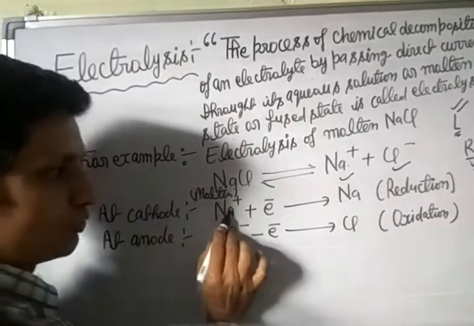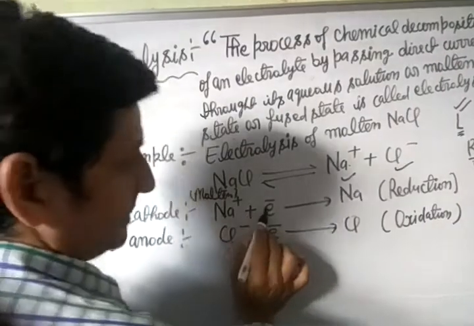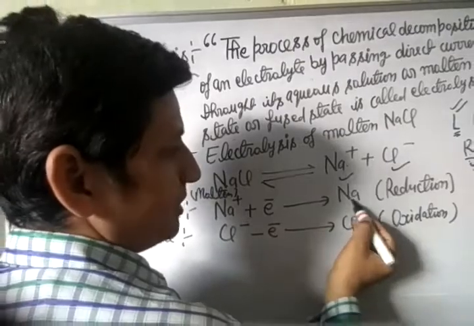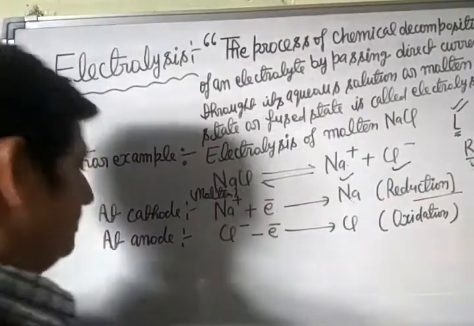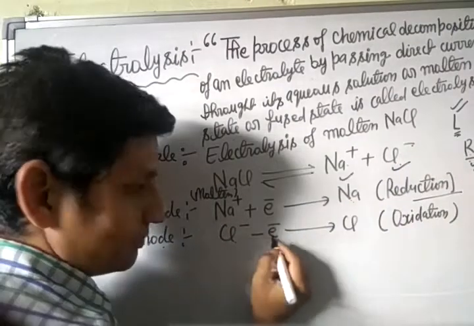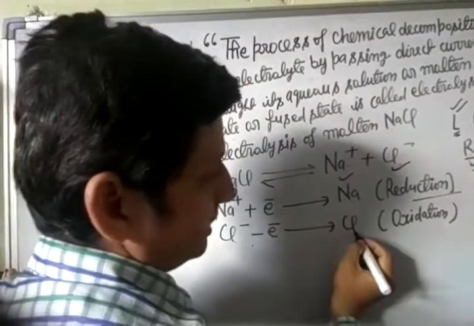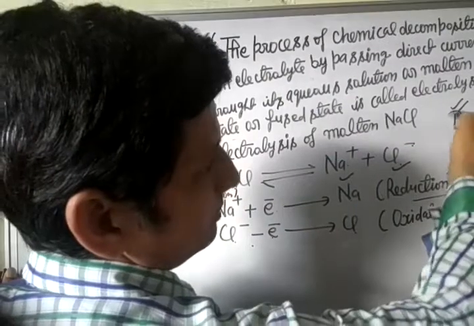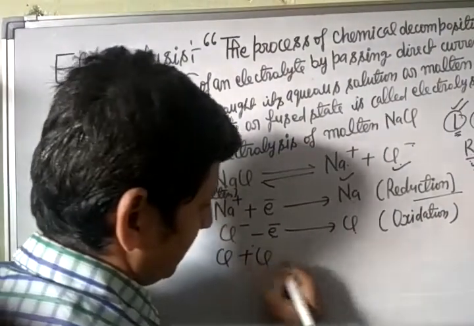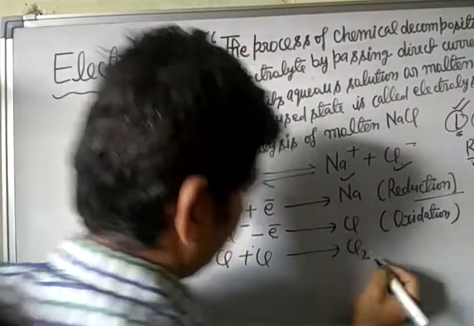At cathode, sodium ion gains one electron. Gain of electron is called reduction. So this converts into sodium metal. At anode, the other is chloride ion, which loses electron and converts into chlorine atom. Loss of electron is called oxidation. After this, chlorine atoms combine and convert into chlorine molecule.